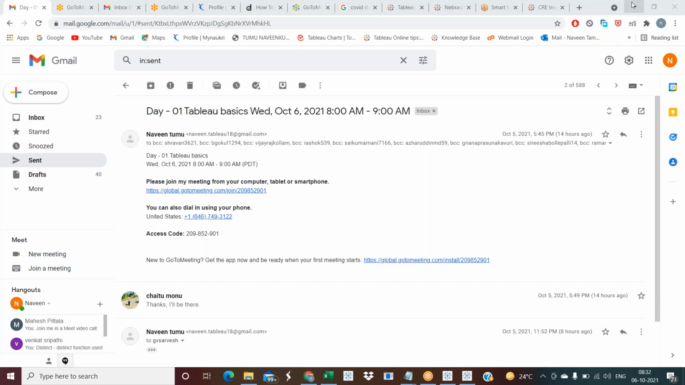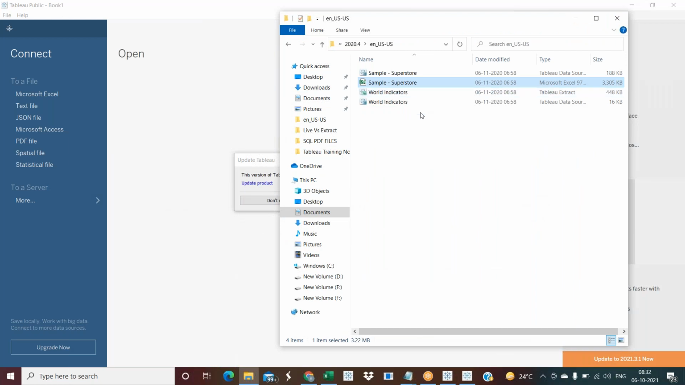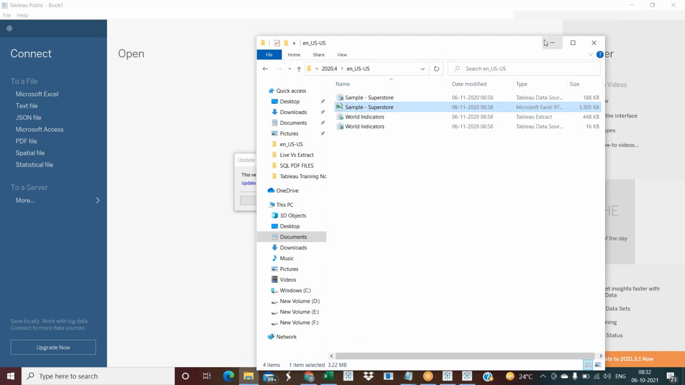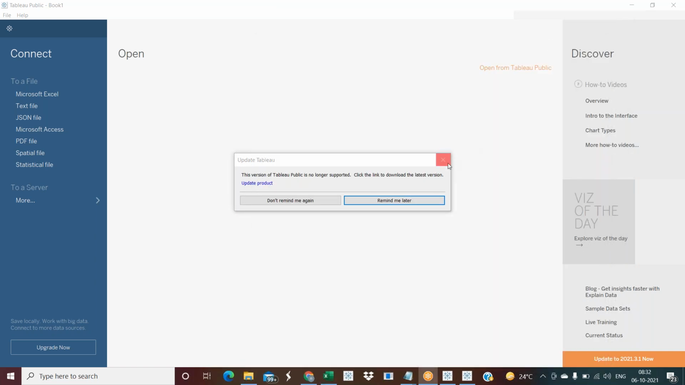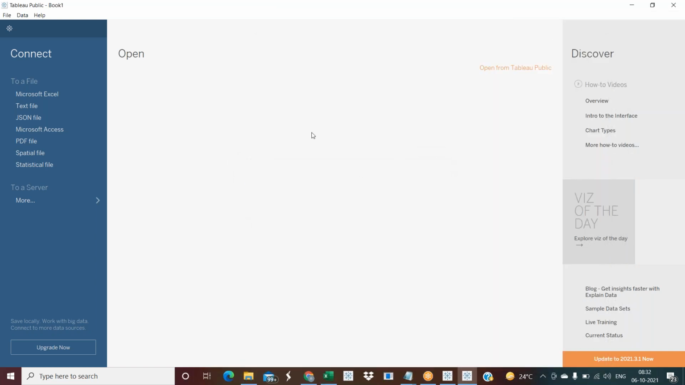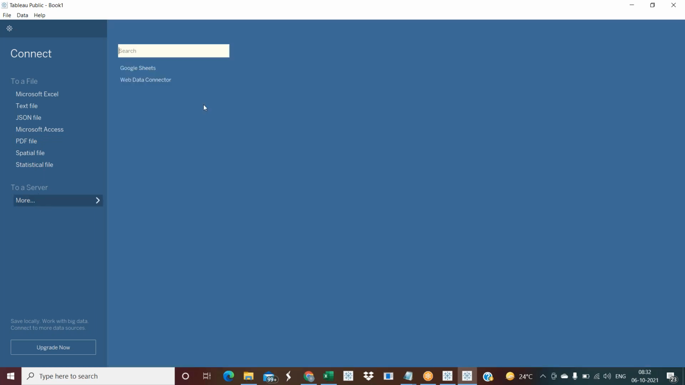Okay, so we are discussing Tableau Public. It has a lot of limitations. What are the limitations? Why are we not using it in real time? We are just using it for practice purposes. If you look here, you can connect to Microsoft Excel, text file, JSON, PDF files. If you click on more, you cannot see anything.